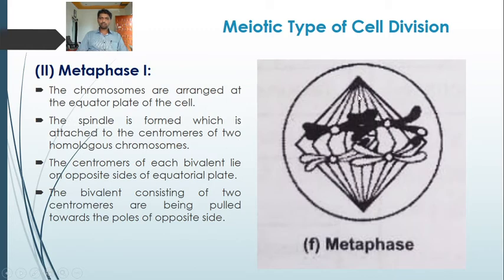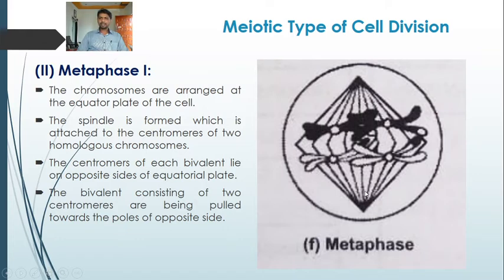So these are the two poles of the cell from which the spindle fibers arise. Spindle fibers are the thread-like structures which are attached to the centromere. So these chromosomes are held at the equator plate with the help of these spindle fibers that arise from the two poles of the cell. These spindle fibers are attached to the centromeres of two homologous chromosomes.